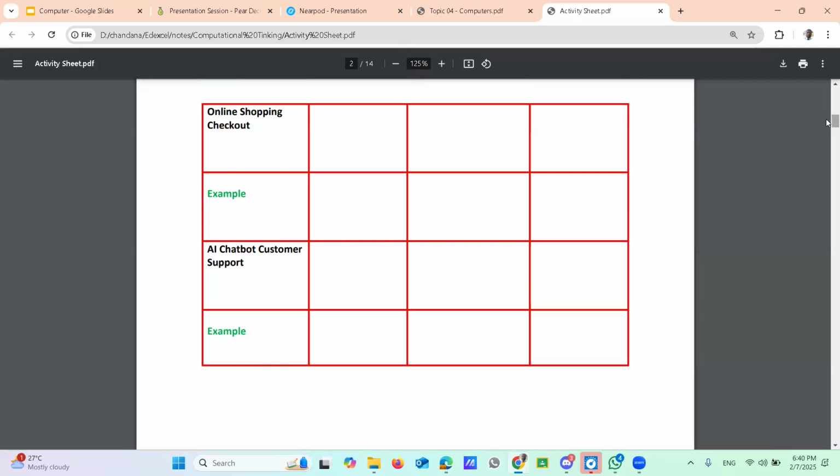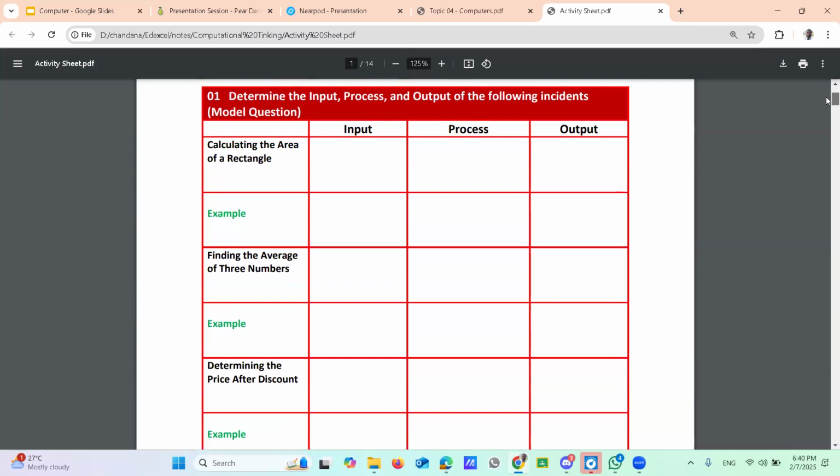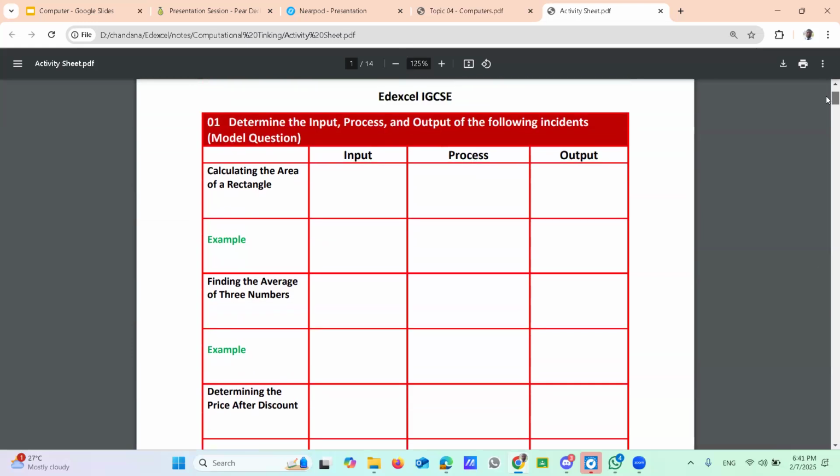Right. Okay. Like that, complete all the activities today itself after the class. It is better to complete it. After completing, take a photo and upload it to WhatsApp. Then I can check it. Okay, sir.